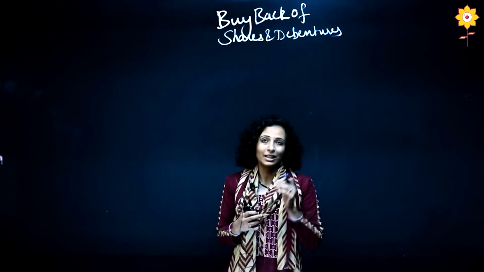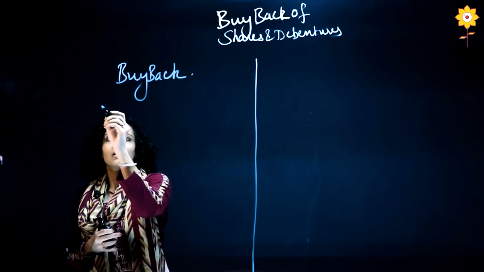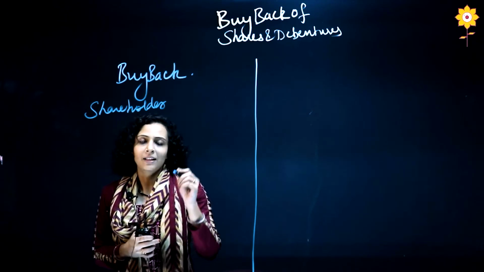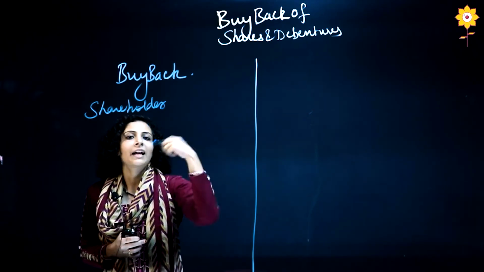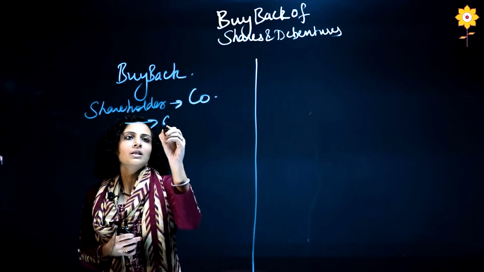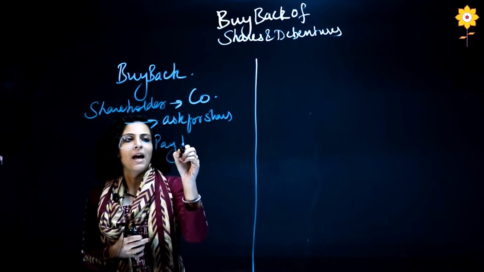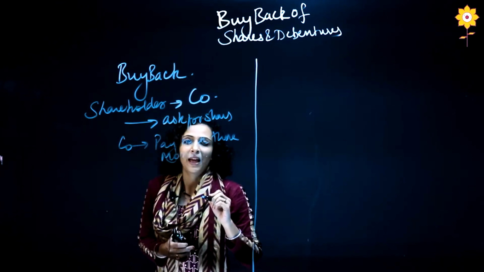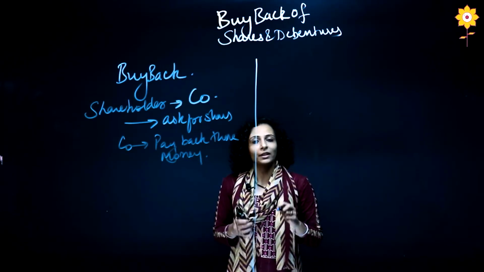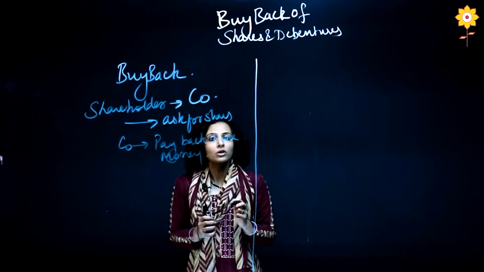Now first of all, what is buyback? So in buyback, basically the shareholders ask the company to pay back their money so that they can return their capital. Okay, so here shareholders ask for their money, and the company pays it back. So basically the company is buying back or purchasing back the capital which they had given as shares to the shareholders.